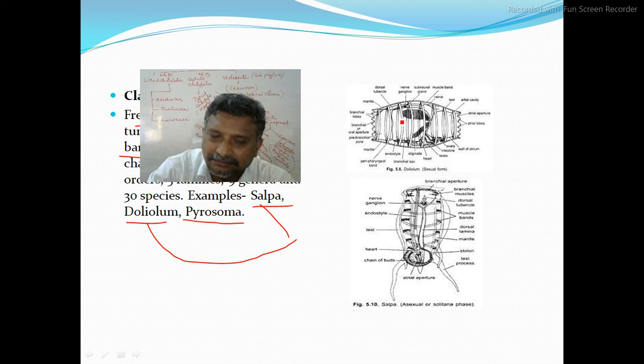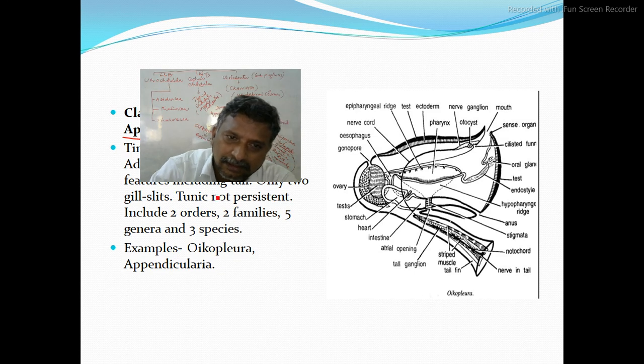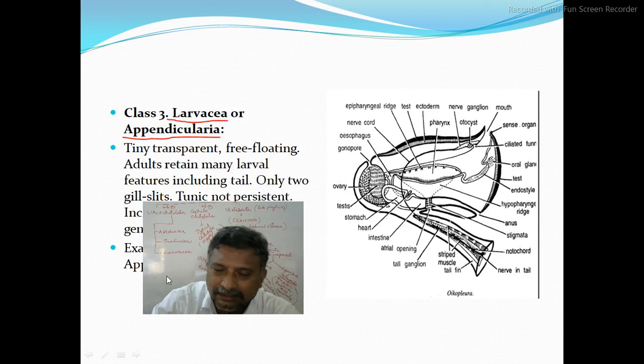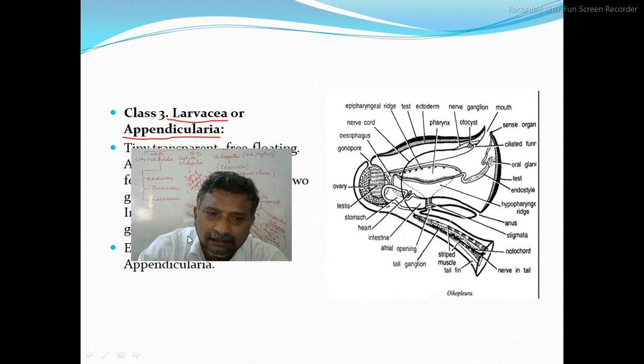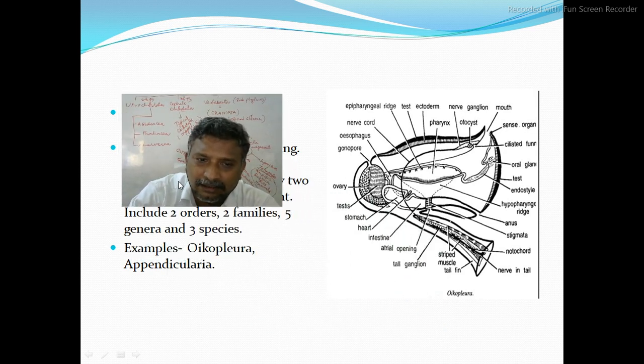And another class under Urochordata is Larvacea, also called Appendicularia. They are teeny, transparent, free-floating adults that retain many larval features including the tail. Only two gill slits are there. Oikopleura is the best example for neoteny.